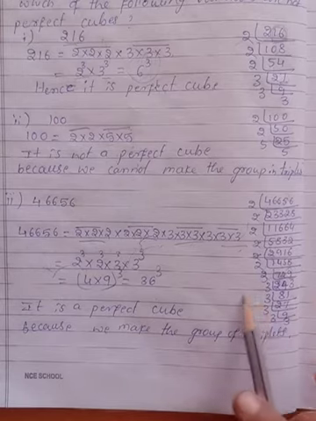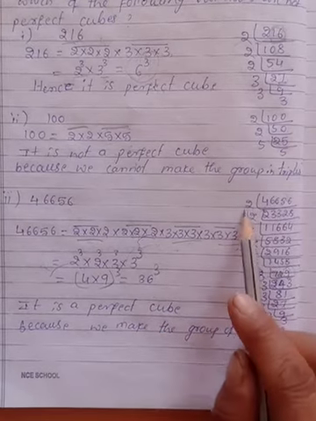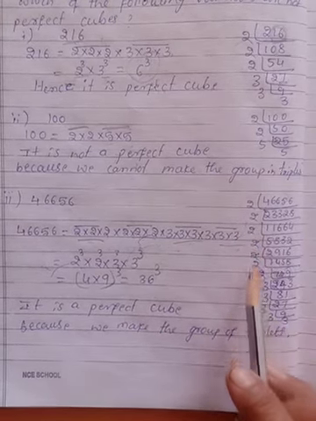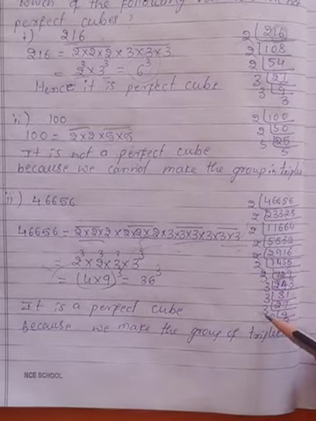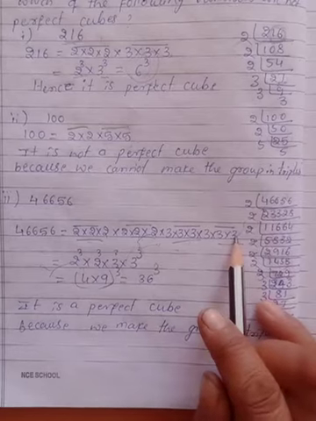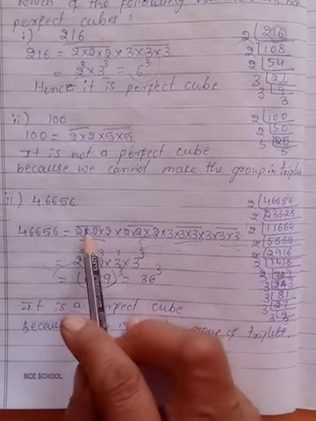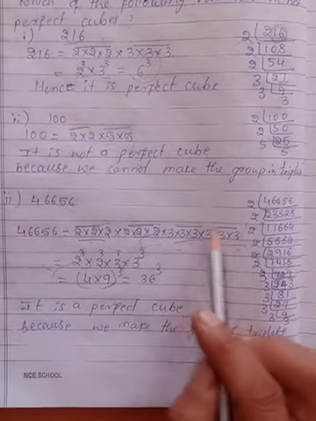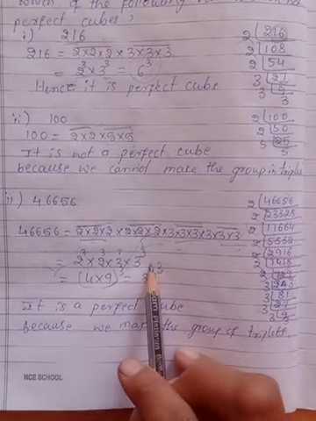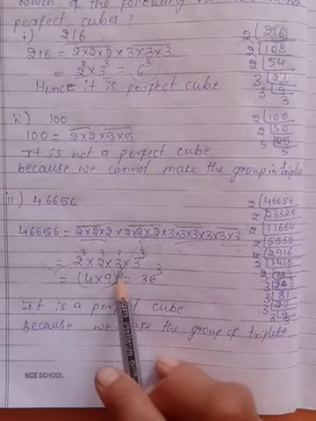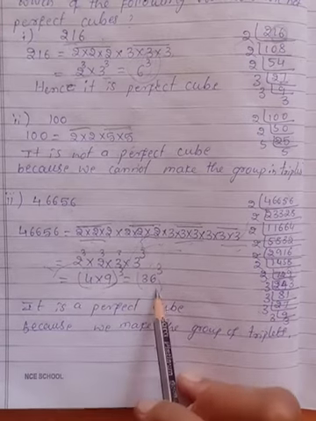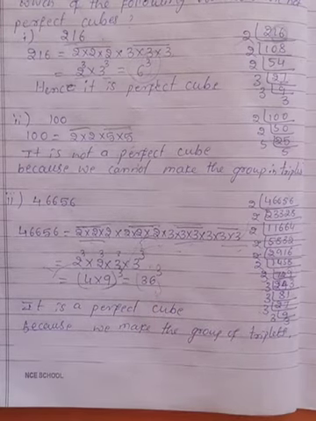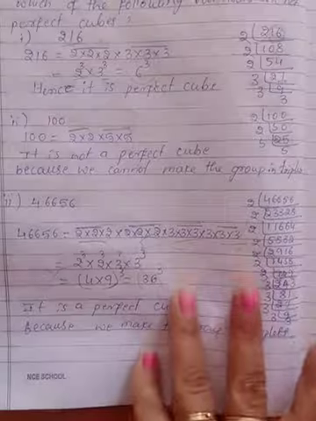Now write all the factors. 2 is repeated 6 times, and 3 is repeated 6 times. Now make groups of 3. Write the cubes: 2 twos are 4, 2 threes are 9. So 9 fours are 36 cube it is. Hence it is a cube number.